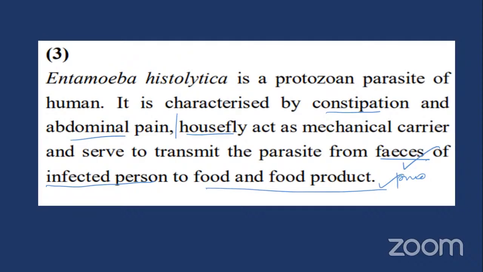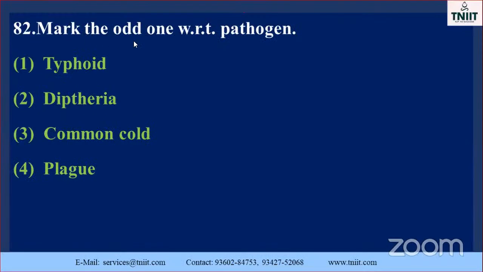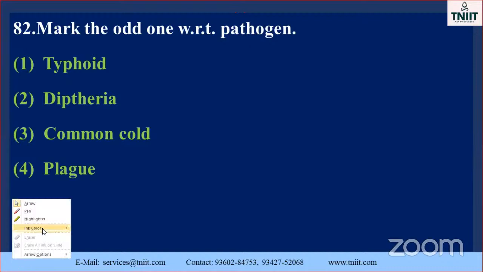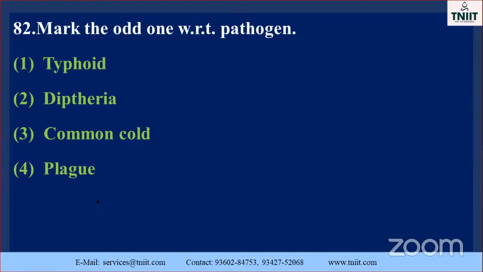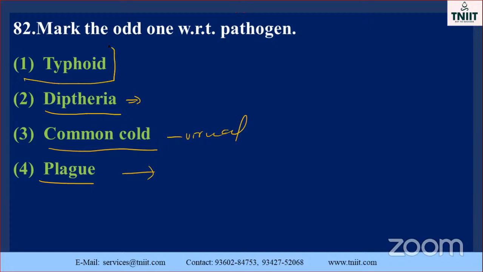Go to the next one. Mark the odd one out among the pathogens. See here, mark the odd pathogen. Don't forget, my dear students. Diphtheria, common cold, plague, typhoid. Common cold is a viral disease. Plague is caused by Yersinia pestis. Typhoid is a bacterial disease.